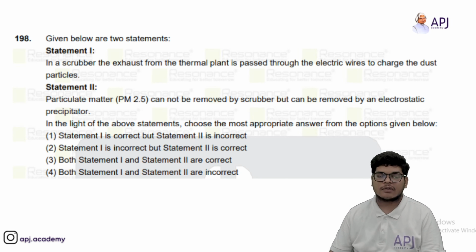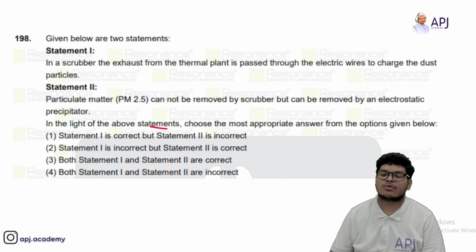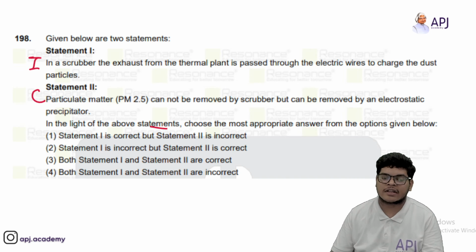Then we have, in a scrubber, the exhaust from the thermal plant is passed through electric wires to charge the dust particles. Particulate matter cannot be removed by scrubber but can be removed by an electrostatic precipitator. So A will be incorrect. This is an incorrect statement. This is correct statement. So I will go with option second.